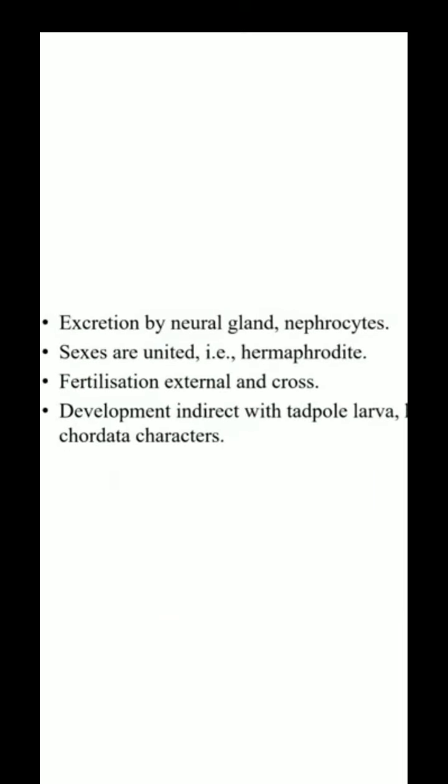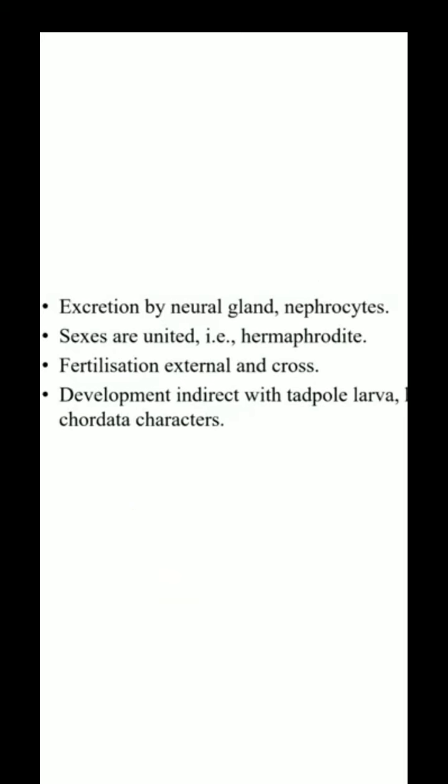Now the reproductive system. Sexes are generally bisexual, meaning hermaphrodite. The organism possesses both ovary and testes, but they show cross fertilization. Why? Because some are protogynous, for example Herdmania, in which the female part grows earlier than the male part, or they may be protandrous, for example Pyrosoma, in which the male part matures earlier than the female part. Some are unisexual, meaning dioecious, with male and female separate, as in Salpa and Doliolum. Fertilization is always external. Cleavage is holoblastic.